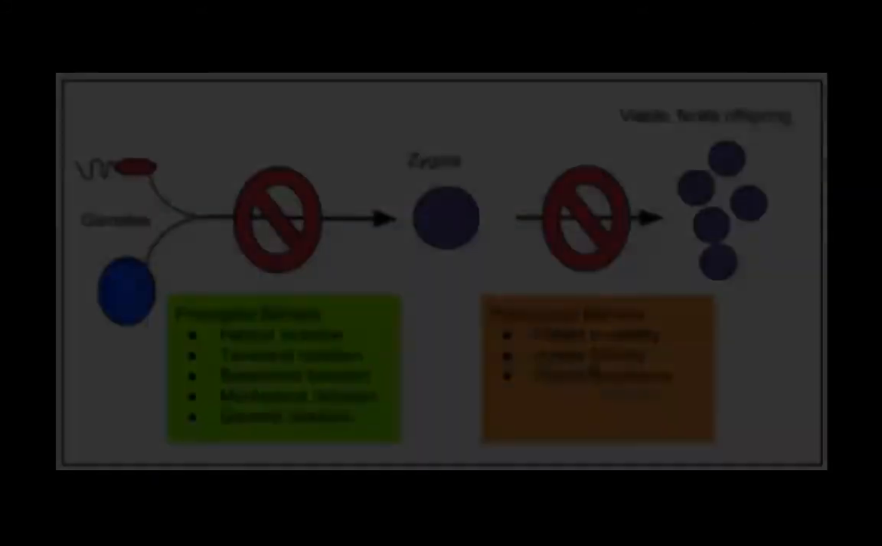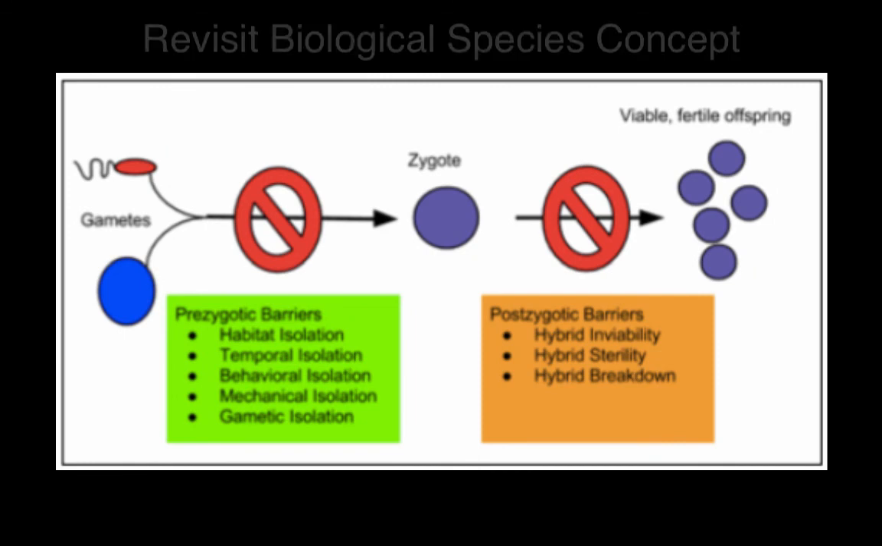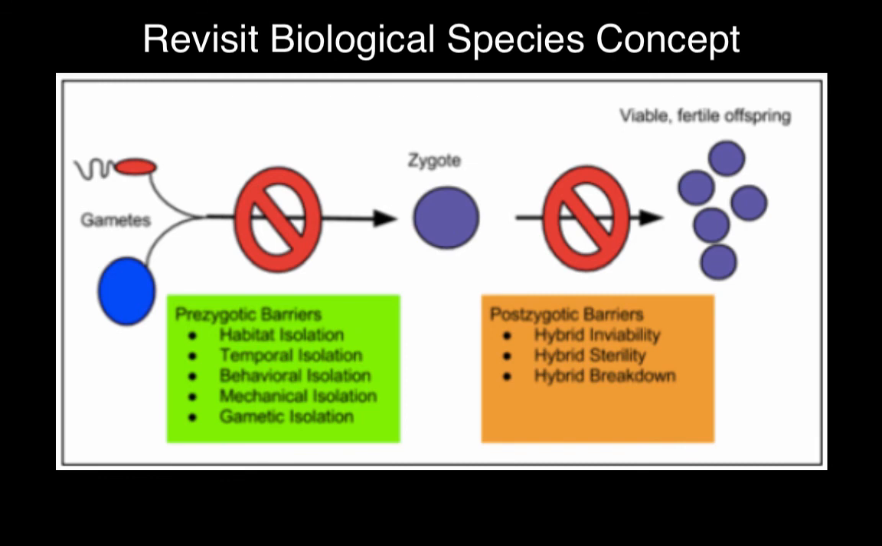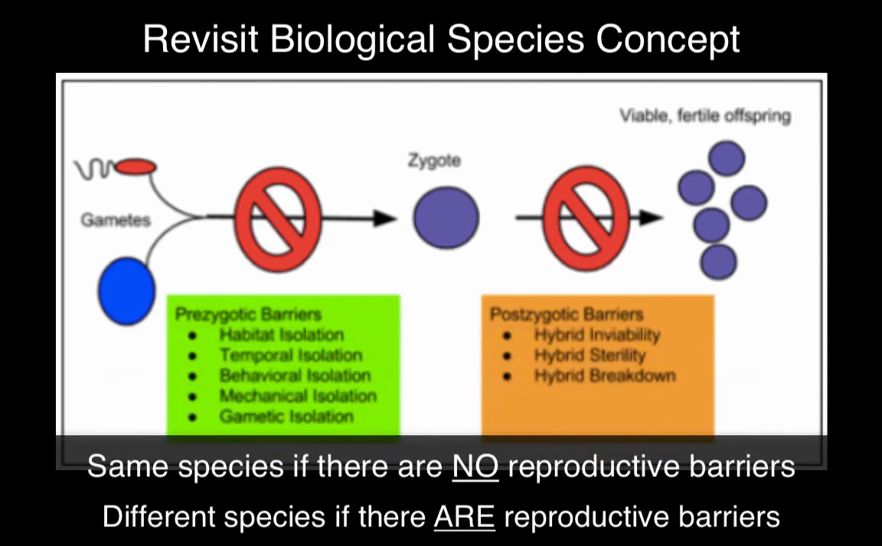So we can rethink our biological definition of a species, the biological species concept. We can say that organisms are of the same species if there are no reproductive barriers. So if there are no prezygotic barriers and no postzygotic barriers, then we call them the same species. But with the presence of any of these barriers, prezygotic and/or postzygotic, we would say they are different species.